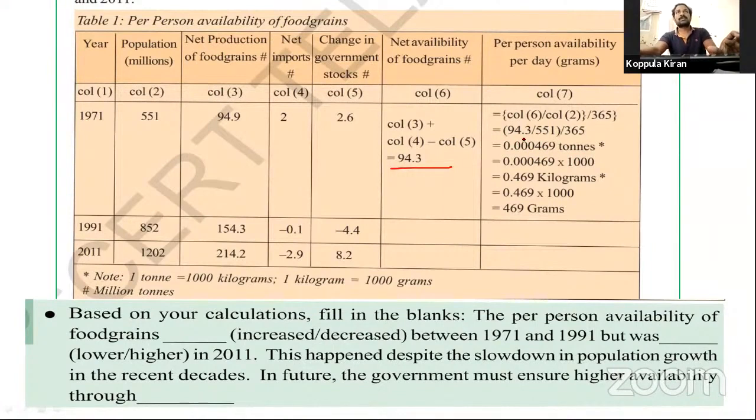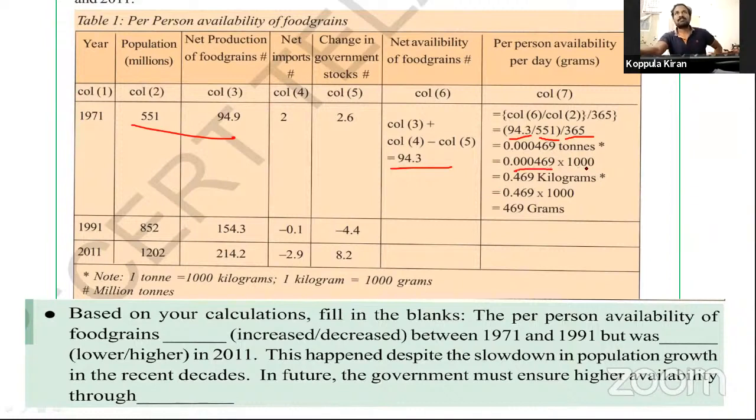What is the total food grains? This is the total population, divided by 365 days. It is calculated totally as 0.0003, sorry, 469 tons. Same, that is tons converted into kilograms, multiplied by 1000.